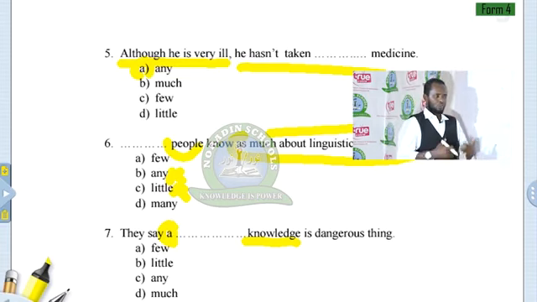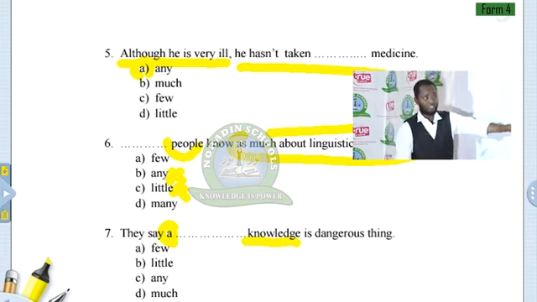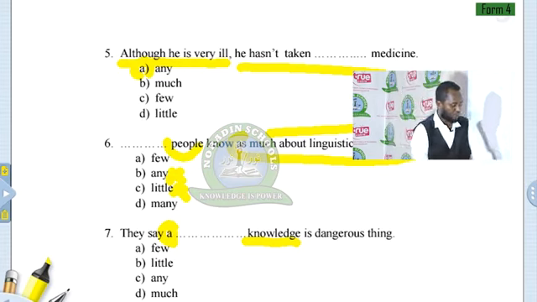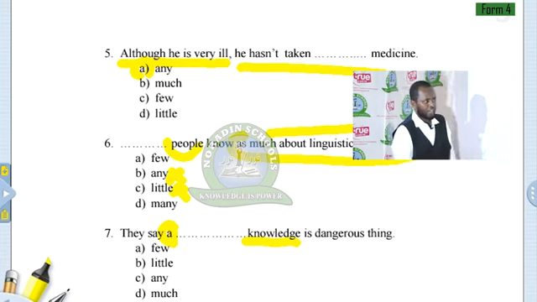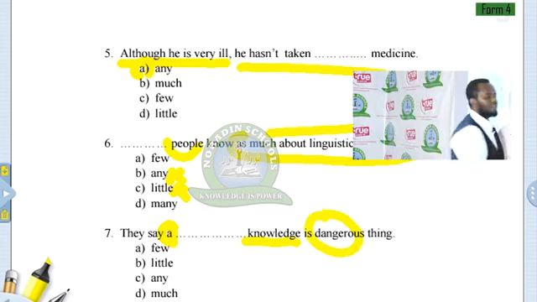What about any? Any cannot be used because this sentence is affirmative. It's not negative or interrogative. What about much? Much we cannot use, although here is an uncountable noun, because much knowledge is not dangerous,